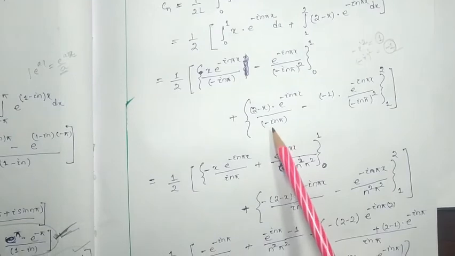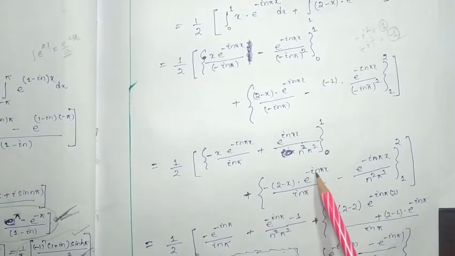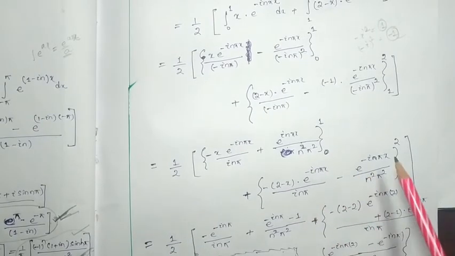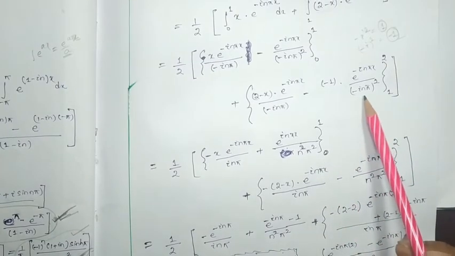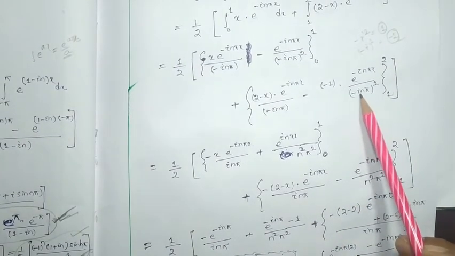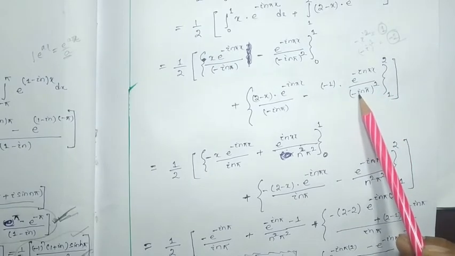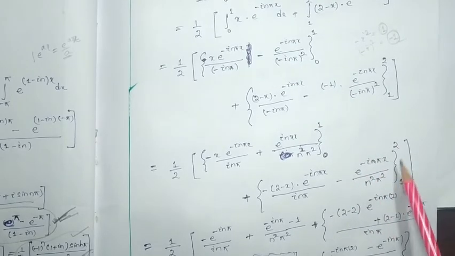So here this is minus, so it will be minus (2 minus x) e to the power i n pi x by i n pi minus e to the power i n pi x by, likewise here also this is (minus i n pi) square, it will also be minus 1. Here minus minus is plus, this will be minus, so it will be minus this much, with 1 to 2 as the limit.